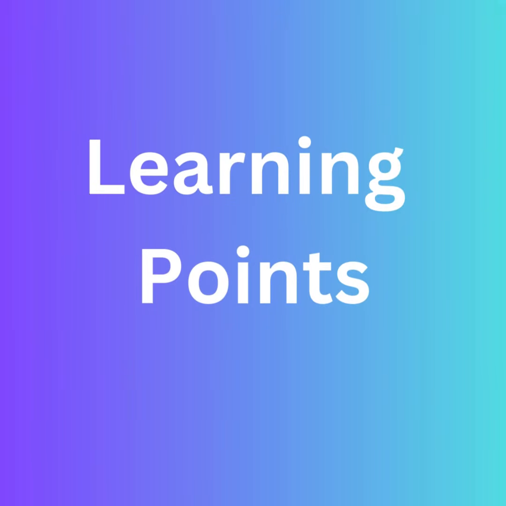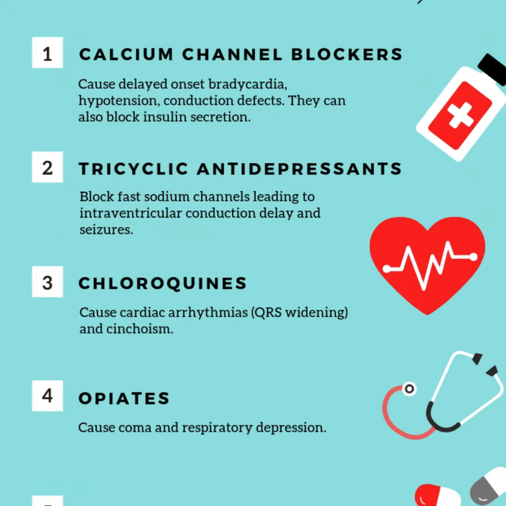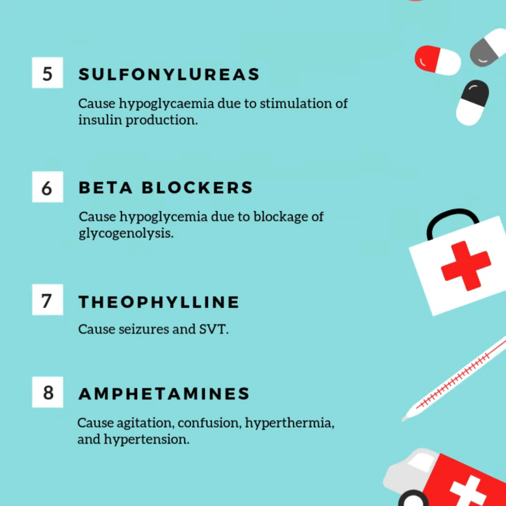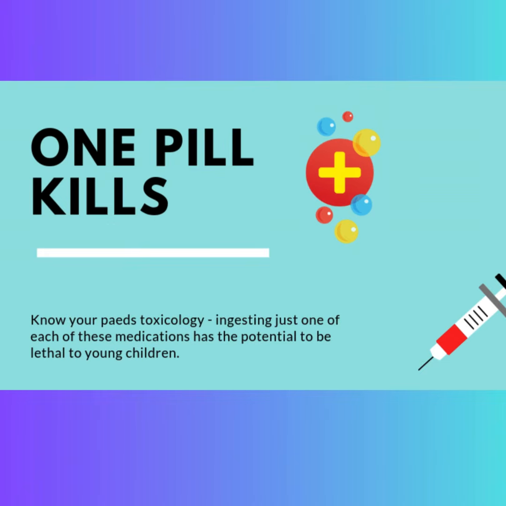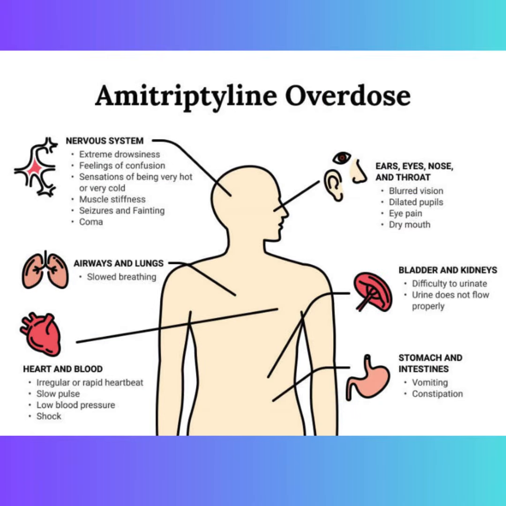Learning points. Amitriptyline is very toxic in overdose. If an intoxication or overdose is suspected, always remember to ask parents specifically about access to these medications, as one pill can kill. Amitriptyline overdose presents with features of dry mouth, reduced GCS, hypotension, hypothermia, increased reflexes, convulsive seizures, and cardiac rhythm problems. Their pupils are typically dilated.